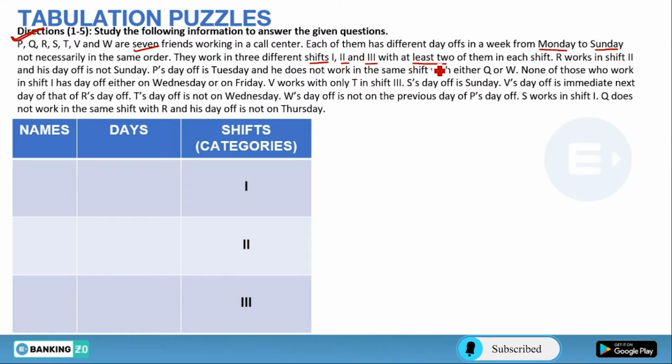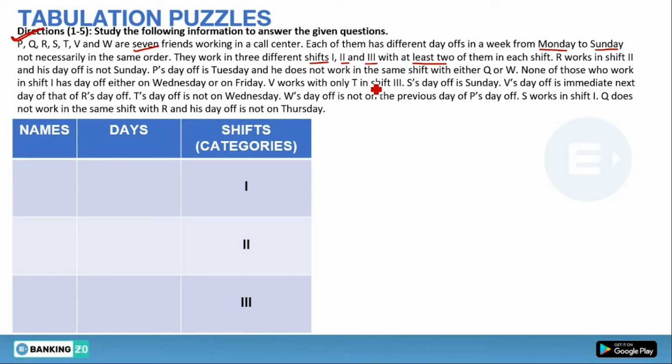So how can we divide? If I divide 7 by 3, what can be the possible cases? 2 can be in shift 1, 2 in shift 2 and 3 in shift 3, or 3 in shift 1, 2 in shift 2 and 2 in shift 3, or 2 in shift 1, 3 in shift 2 and 2 in shift 3. So all these cases are possible.